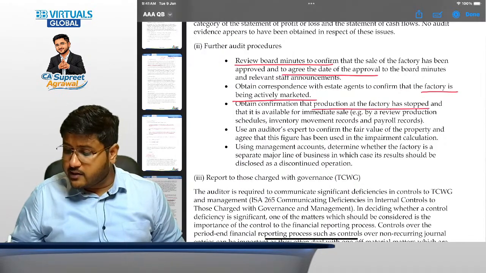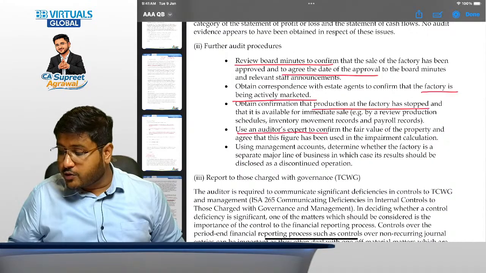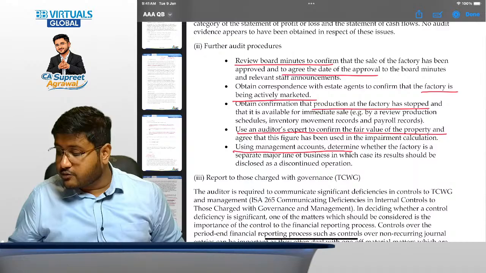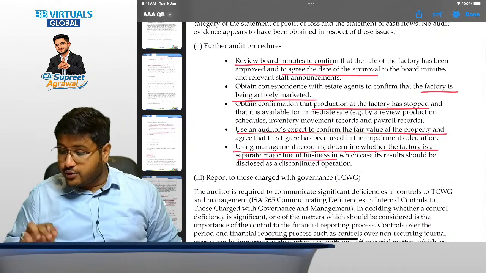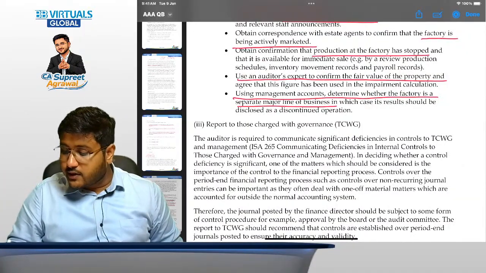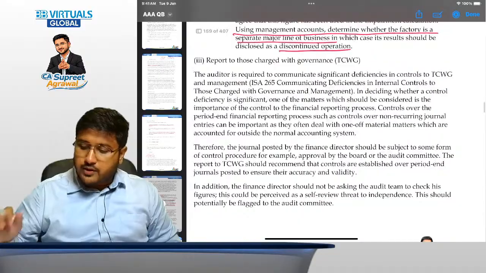Otherwise, this is continuously being done. Use an auditor's expert to confirm the fair value of the property, whether it is appropriate or not. Using management's accounts, determine whether the factory is a separate major line of business and whether there could be an issue on going concern of the management or not, and whether it has been disclosed as the discontinued operation or not. Now, report to those with governance.